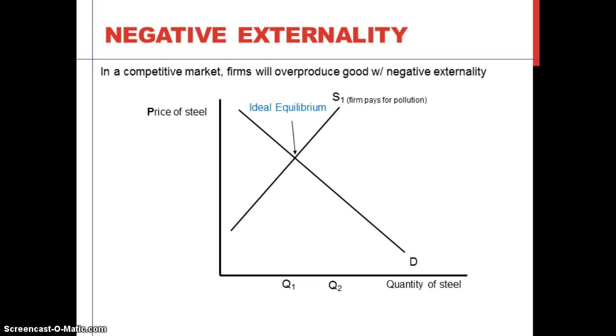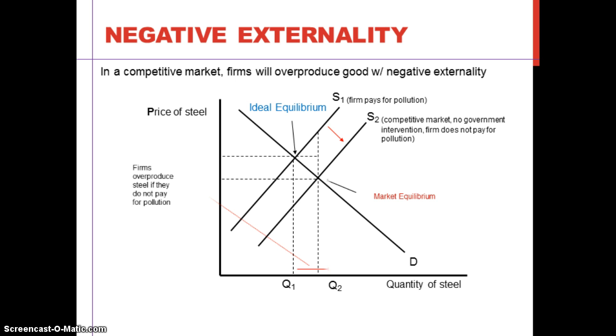However, in actuality, the farm won't pay for pollution in a free market since they are self-interested. As a result of the action of the self-interested farm, they will overproduce steel of this amount. And this is the market equilibrium, because this is a result of the action of the self-interested farm again. In other words, the result of self-interested action leads to this overproduction.